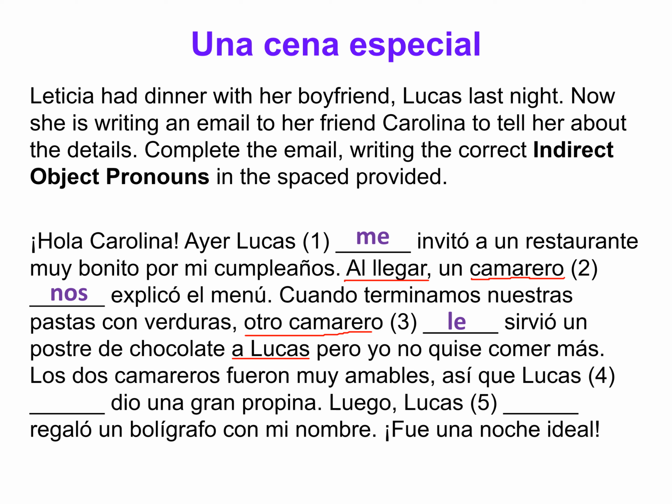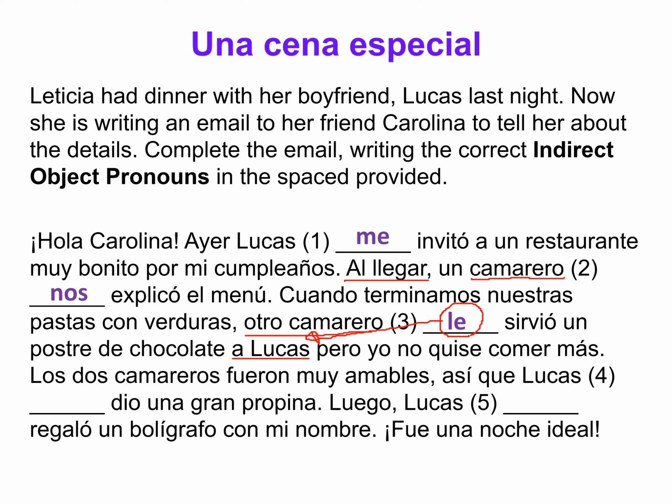And so he was receiving this action of receiving the dessert. And so le sirvió. And it has to be le because it refers to Lucas. Lucas is the one receiving the dessert. Okay, so a waiter served a chocolate dessert to Lucas, pero yo no quise comer más, but I didn't want to eat anything else.